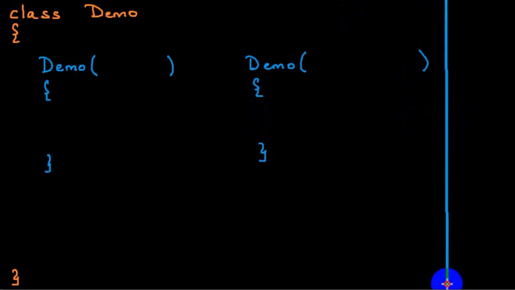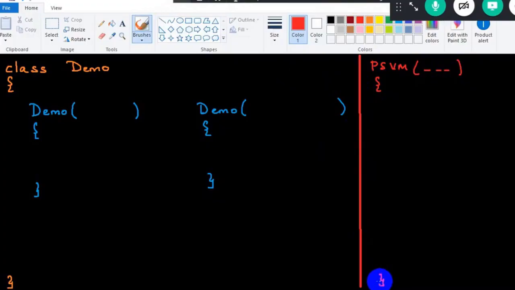As of now, my question is, is this a syntactically valid class? So your answer is no. Why no, sir? I'll tell you. What is constructor overloading basically? Sir, in a class, having multiple constructors is called constructor overloading. And when I have multiple constructors, there should be a change in the arguments. But look here, there is no change in the number of arguments, no change in the data type, no change with respect to the arguments. So this is not valid here.